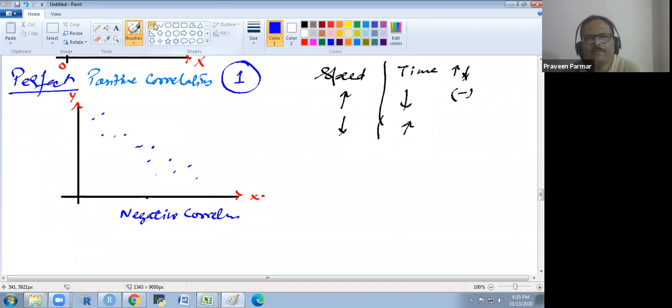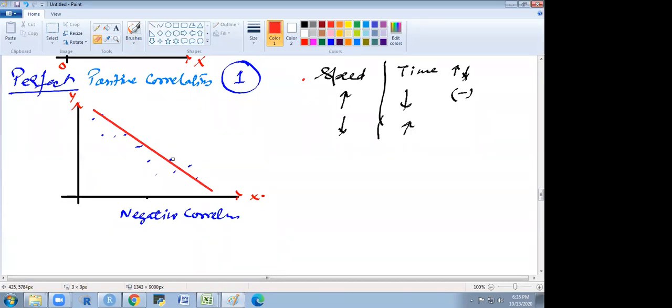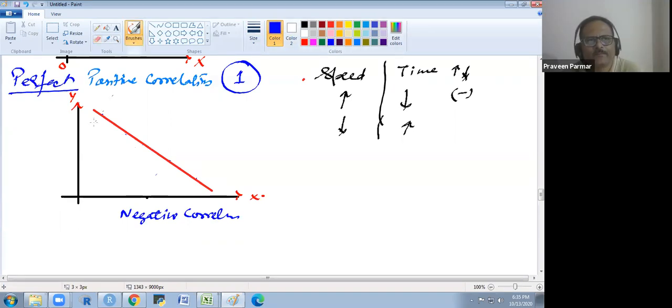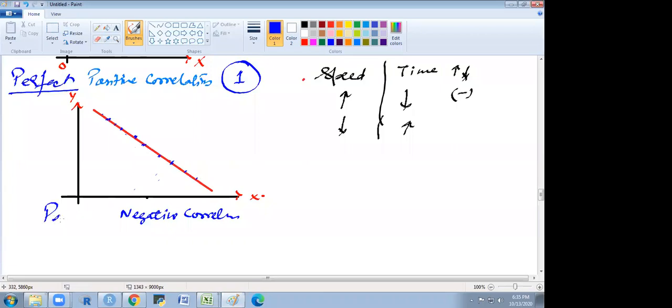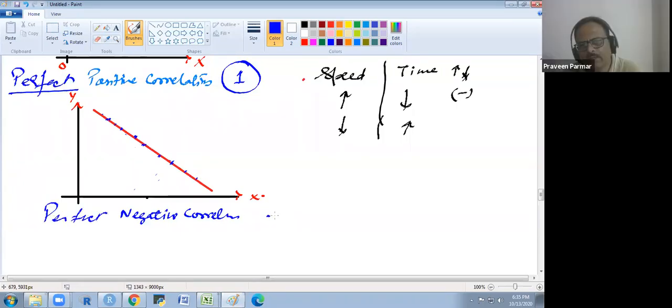If there is a line and all these points lie on this line, then it is a perfect negative correlation. Does that make sense to everyone? Yes. These all points lie on this line. Okay, it is the perfect negative correlation. Excuse me, sir. The value is -1.